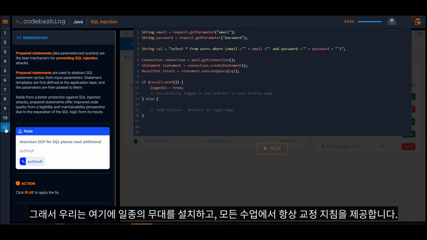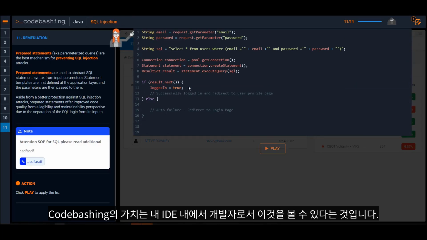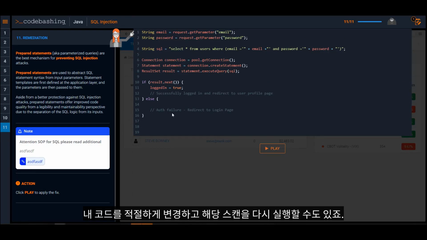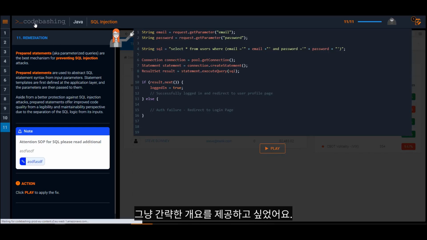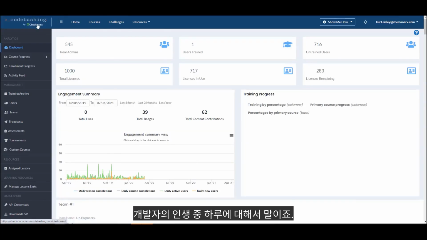And then in every lesson, we always provide remediation guidance. The value here is I could be watching this as a developer within my IDE and go make the appropriate changes to my code and maybe rerun that scan. So I just wanted to give a brief overview of the day in the life of a developer.